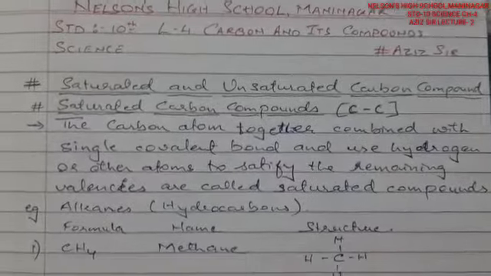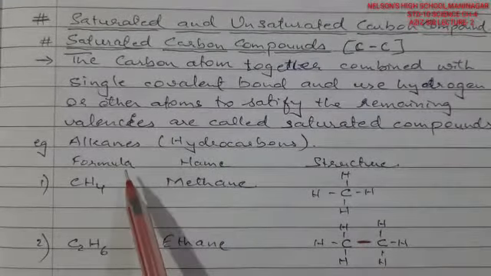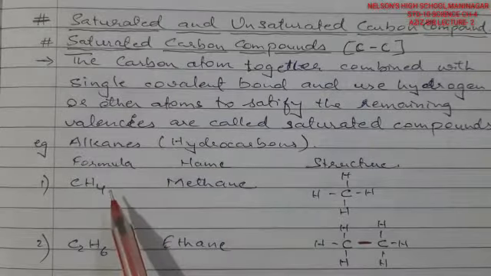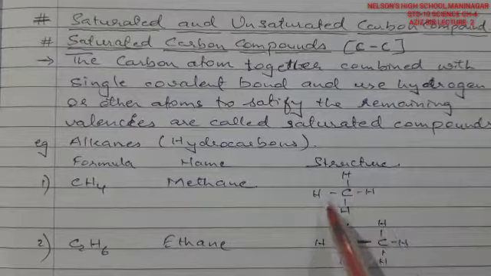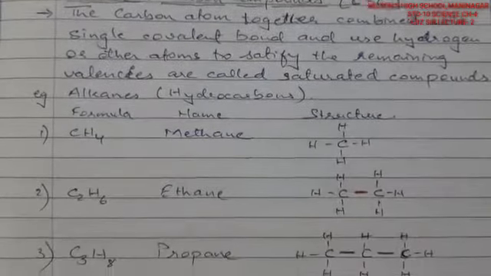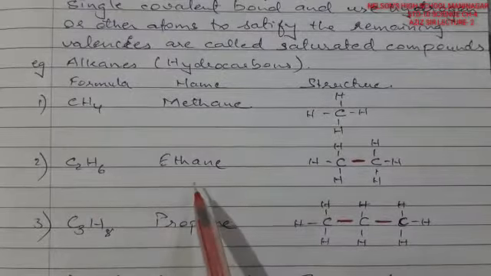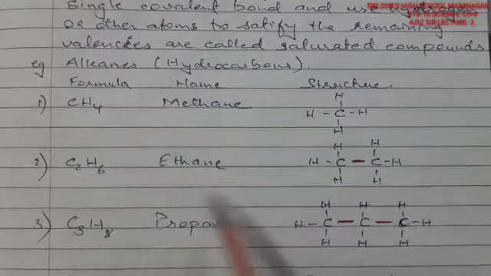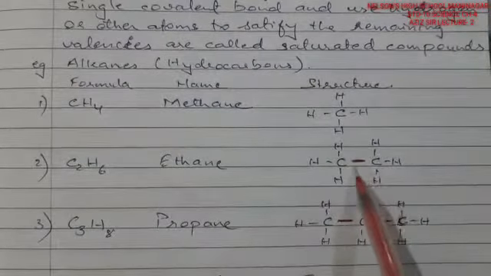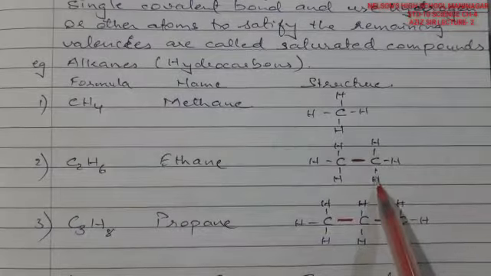Such a group of homologous series are alkanes. Basically, alkanes are hydrocarbons. Just an example: methane is the first one, which has all four valencies satisfied with hydrogen. The second one is C2H6. That is the formula of ethane, for two carbon. That is, a carbon having a single electron shared within itself, and the rest of the valencies are satisfied with hydrogen.